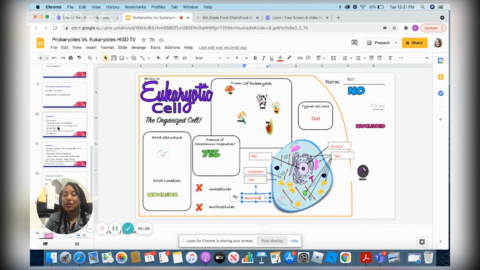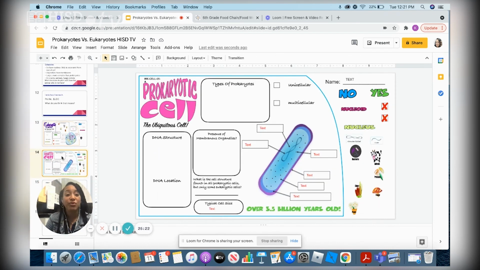Well, now that we know what a eukaryotic cell is, let's talk about a prokaryotic cell. So we're going to do some of the same questions that we did before. Let's start with what type of organisms are typically prokaryotic? We have the same list as before: bacteria, animals, protozoa, fungi, algae, and plants. Out of those 6, which organisms are typically prokaryotic? Right, the one that's typically prokaryotic is only bacteria.